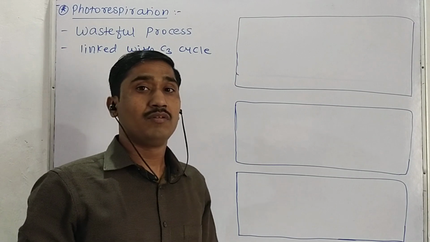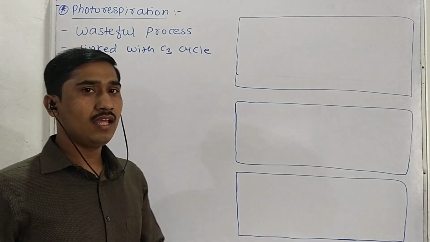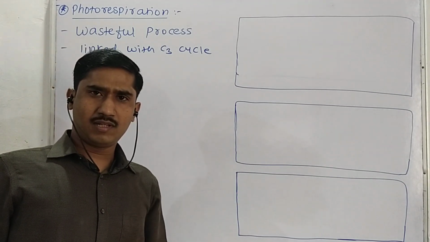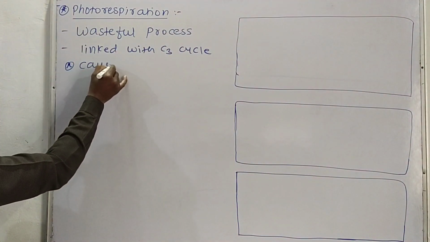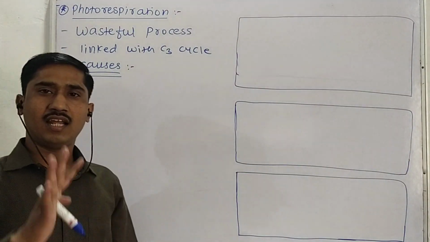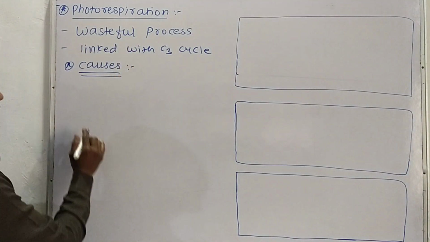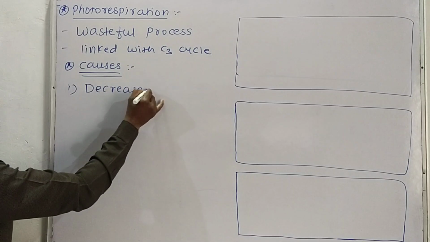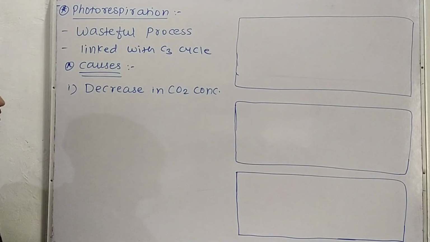Then a question may arise in your mind: why does photorespiration take place inside the plant cell instead of the C3 pathway? The normal C3 pathway will not take place here. Why? There are some causes behind photorespiration. So which are these causes? Basically there are four causes due to which the photorespiration reaction takes place. The first cause is decrease in CO2 concentration.